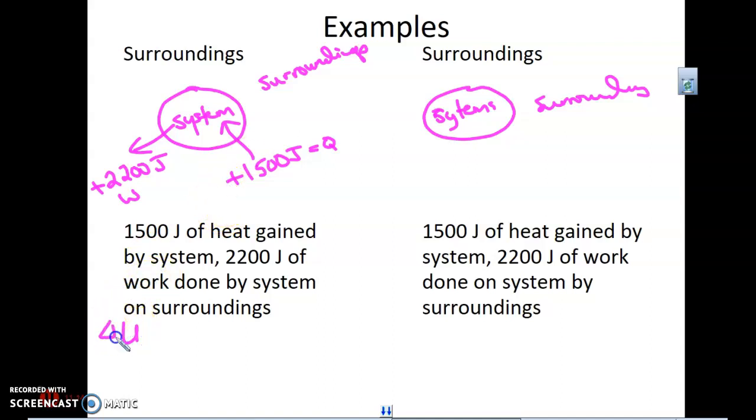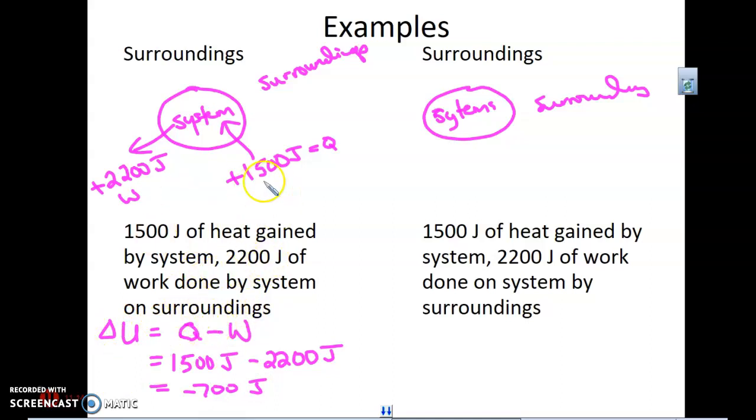And then when I say, okay, how's that change in internal energy going to go? Let's say Q minus W. I'm going to have 1,500 joules of energy flowing in, but I did 2,200 joules of work. And so what we end up with is a negative 700 joules. The internal energy is going to drop. Our temperature is going to drop here. And that makes sense because it's almost like you took in $1,500, but you spent $2,200. So your bank account is down $700. Kind of makes sense.